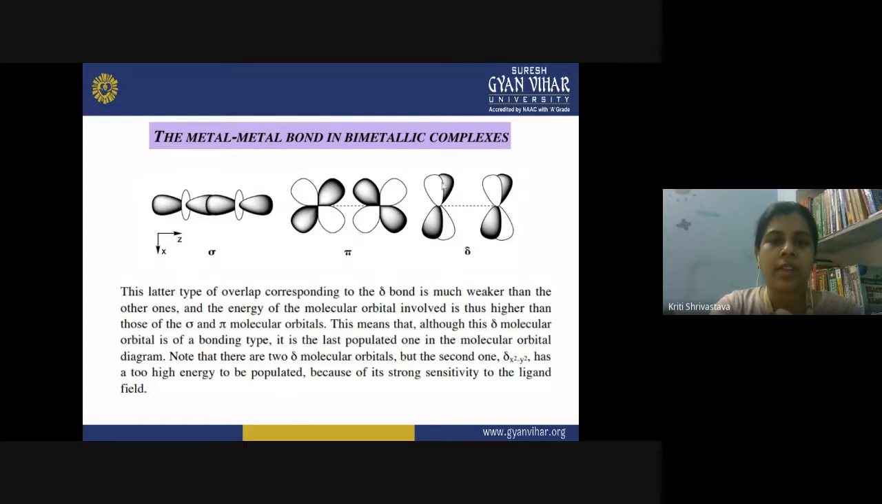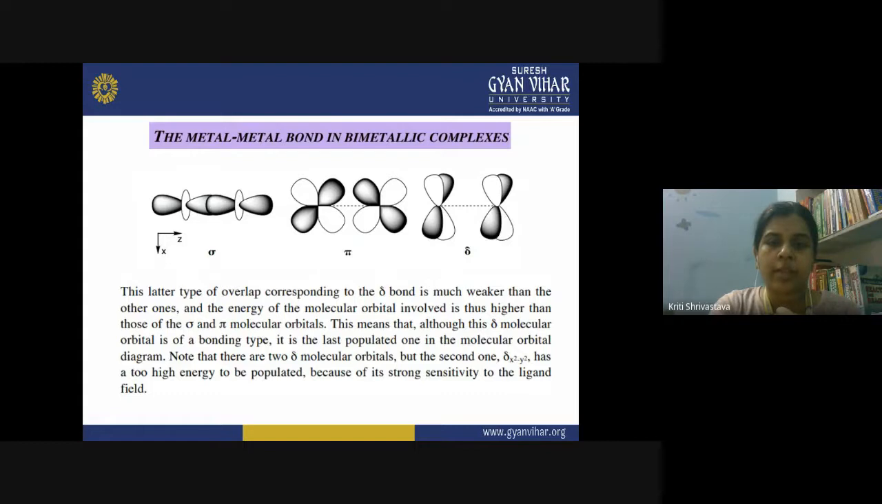So in the last category, you can see this delta type of overlap. This delta bond is actually a very weak bond. Now you can see the type of overlap, they are overlapping face to face, and therefore a very weak interaction takes place between them. And whenever a weak interaction is there, you know that the energy of such a molecular orbital is very high as compared to the sigma and pi molecular orbitals.